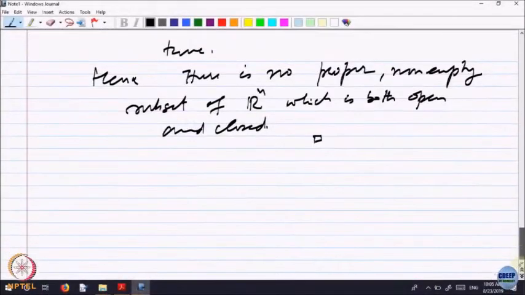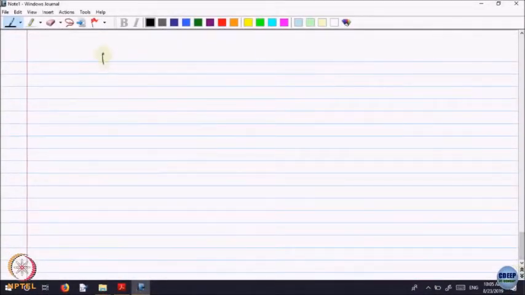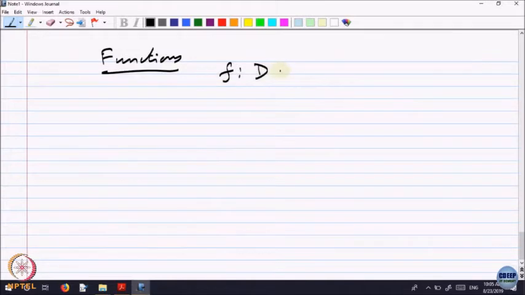So, now let us start looking at functions defined on the real line. We are going to look at functions f defined on some domain, a subset of R n, to R. Let us look at what I want to do. To motivate that, let us look at the following situation.